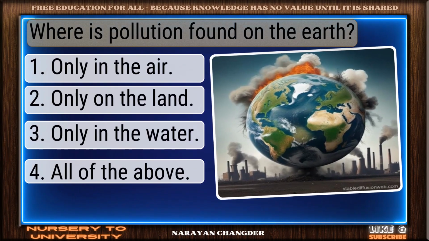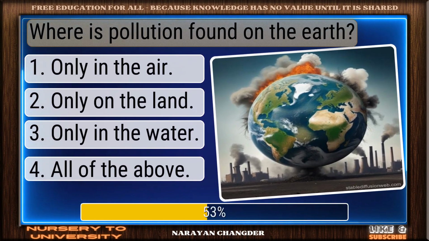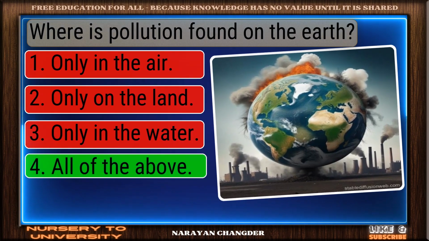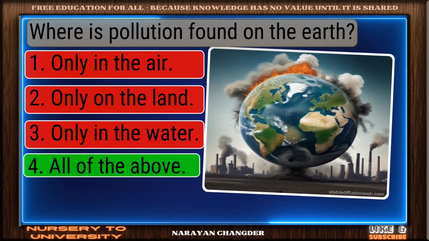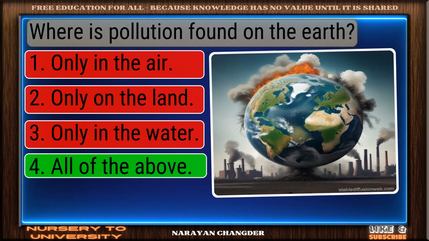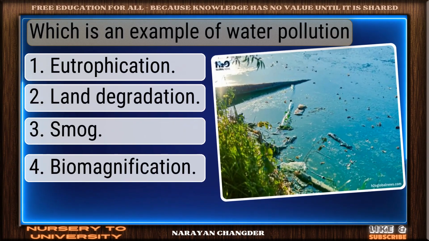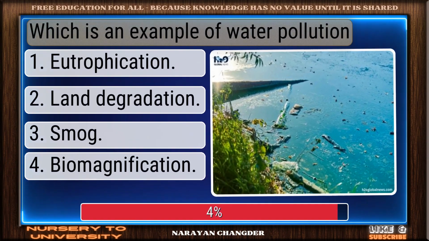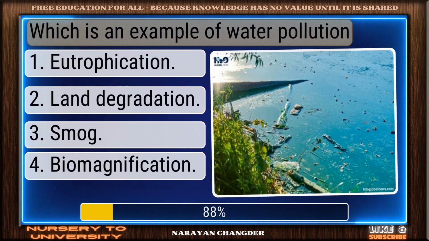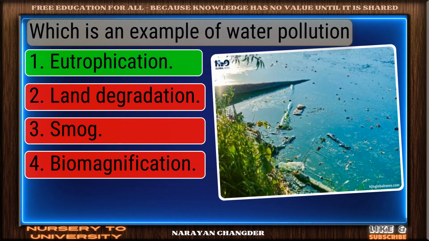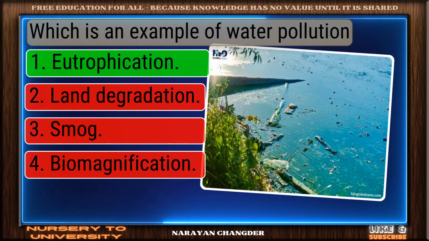Where is pollution found on the earth? Excellent choice. All of the above is the right answer. Which is an example of water pollution? Well done. Eutrophication is the right choice.